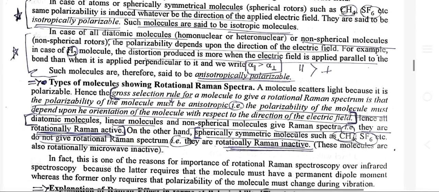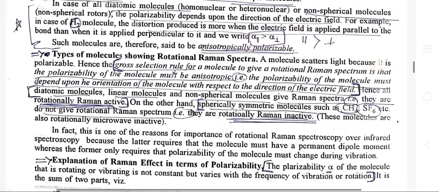In case of all diatomic molecules or non-spherical molecules, the polarizability depends upon the direction of the electric field. For example, in case of the H2 molecule, the distortion produced is more when the electric field is applied parallel to the bond than when it is applied perpendicular to it, and we write α parallel is greater than α perpendicular. Such molecules are therefore said to be anisotropically polarizable.